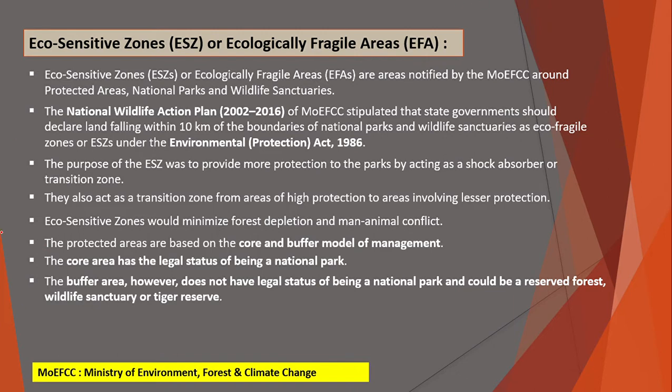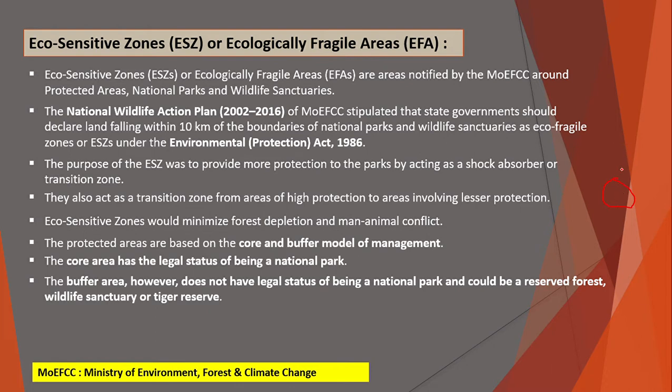So let's see why. The National Wildlife Action Plan 2002 to 2016 of the MOEFCC stipulated that state governments should declare the land falling within 10 km of the boundaries of national parks and wildlife sanctuaries as eco-fragile zones or ESZ under the Environment Protection Act. So suppose this is a national park.